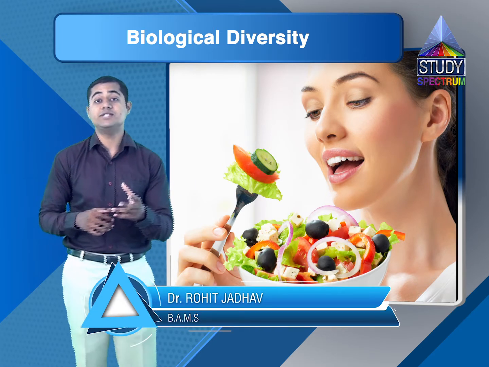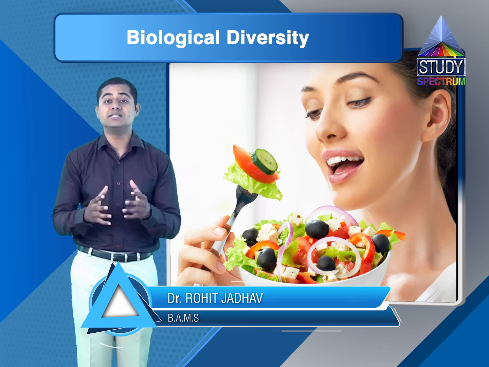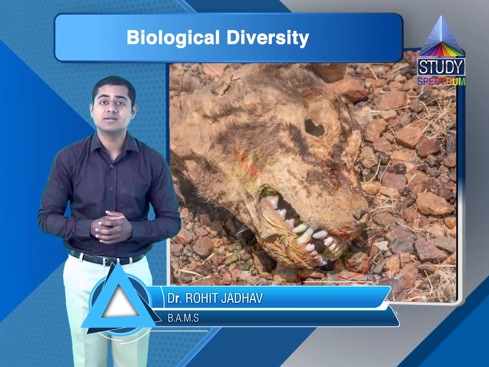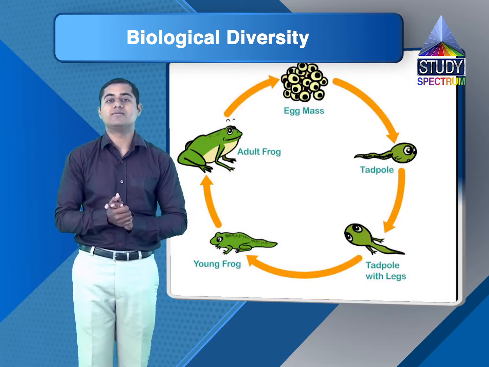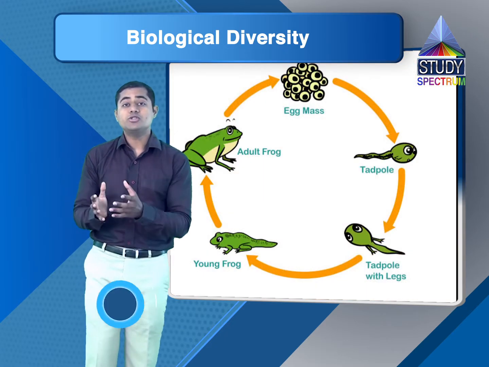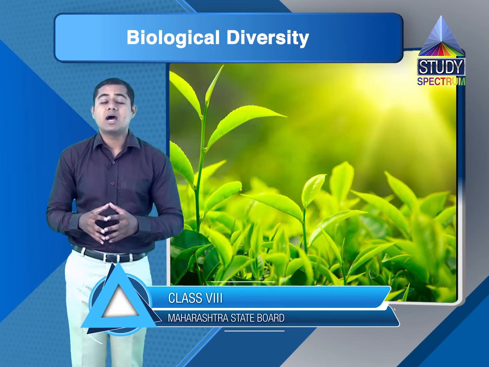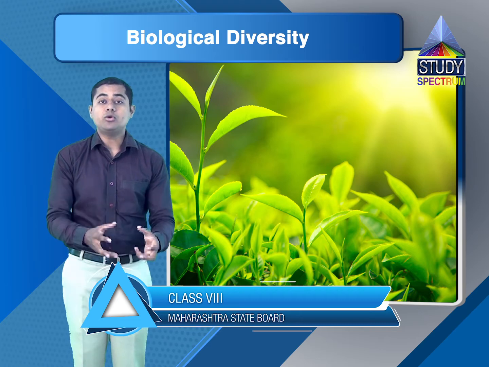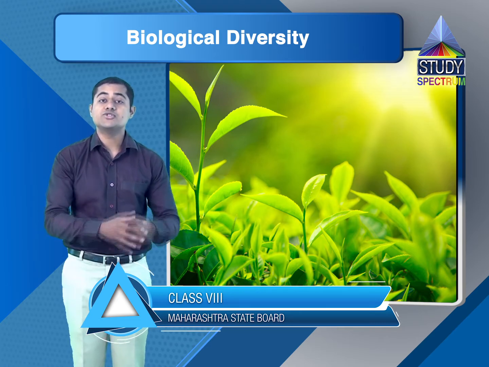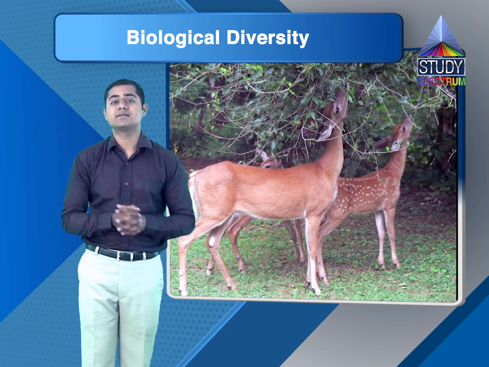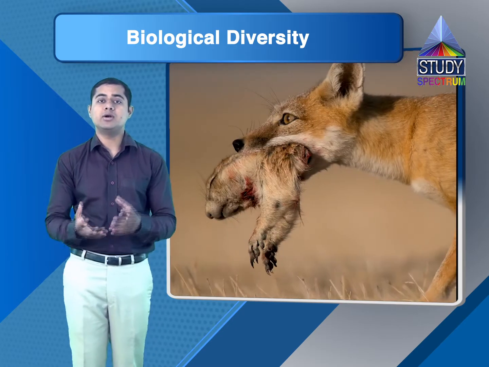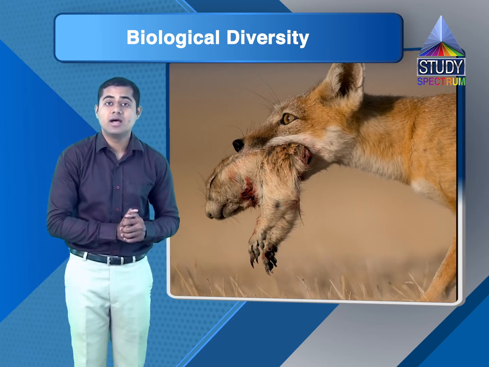And this biodiversity is very important for the existence of living things itself. There is a natural cycle of life through which producers, meaning plants, are dependent on the micronutrients available in the soil. Herbivorous animals are dependent on these plants. Carnivorous animals are dependent on these herbivorous animals.